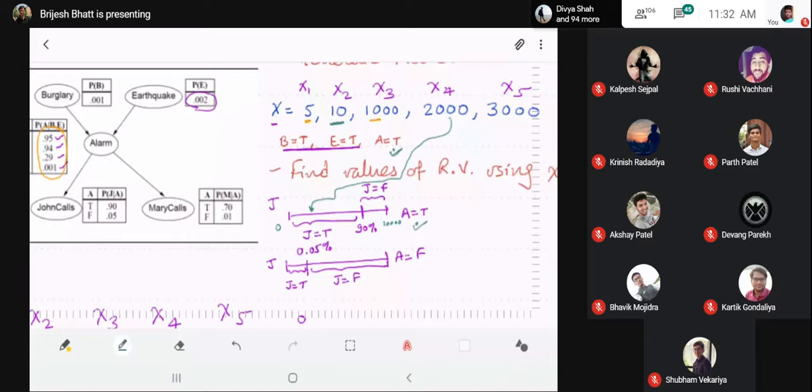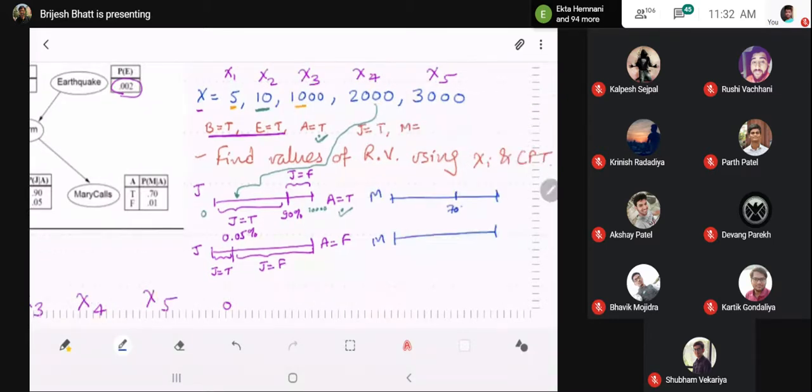And similarly for M, we again have two sticks. One has 70% of the area devoted to the true value, with the other area for false. In the second case, 0.01% is devoted to the true value, with the other area for false. This depends on the value of A: when A is true, this one is followed, and when A is false, the other is followed.